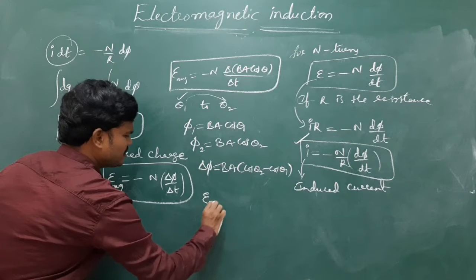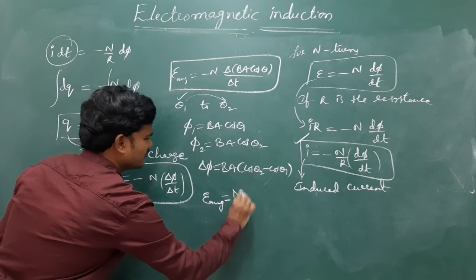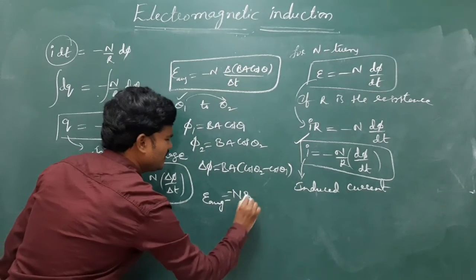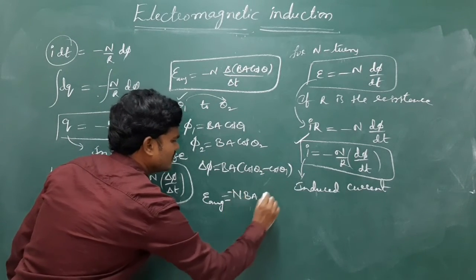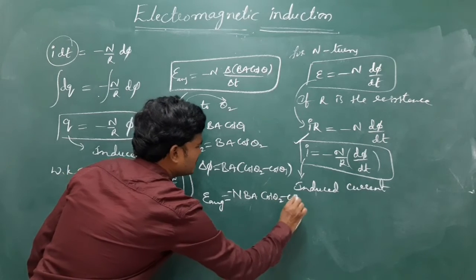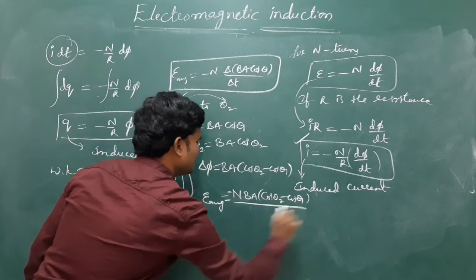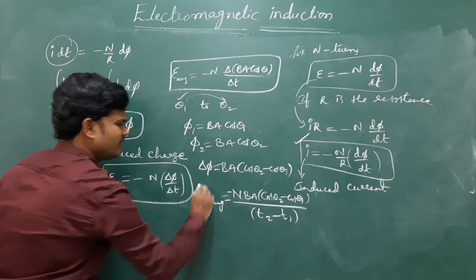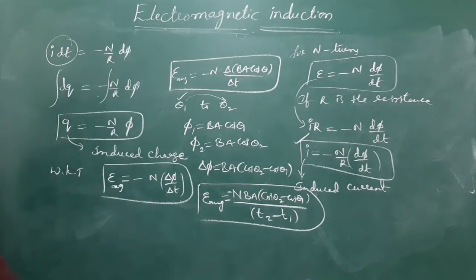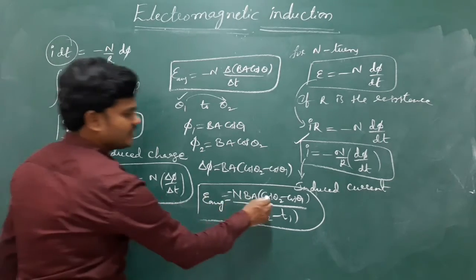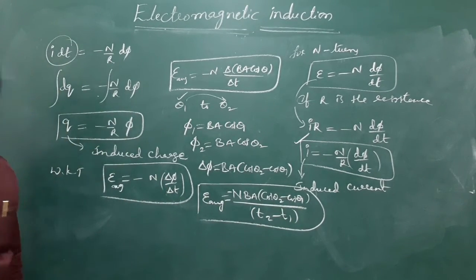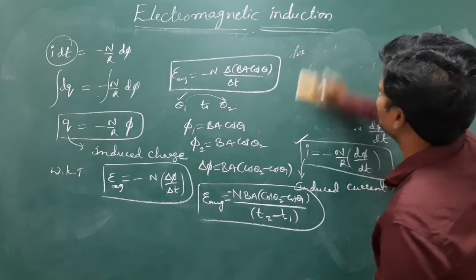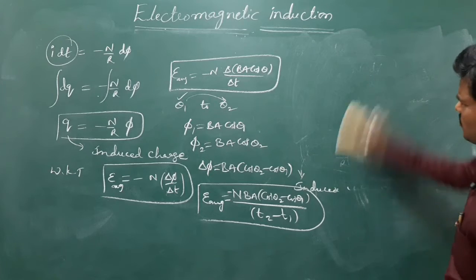So average induced EMF we can write as minus N BA, the constant written outside, times (cos theta 2 minus cos theta 1) by the time interval t2 minus t1. Initially the time is t1, later on it is t2. So based on the given problem you can use the formulas.